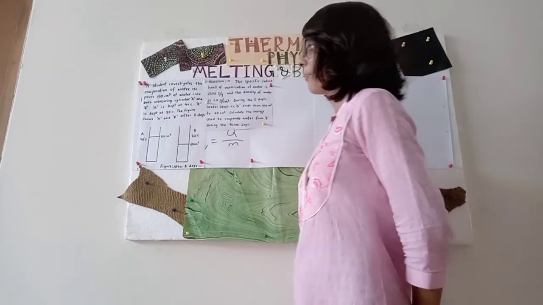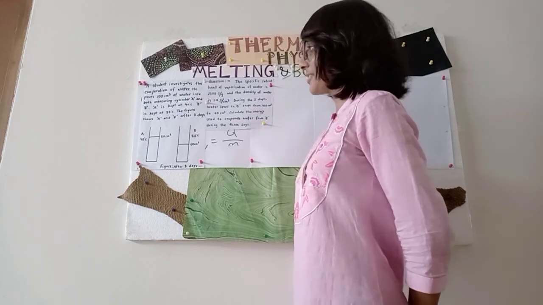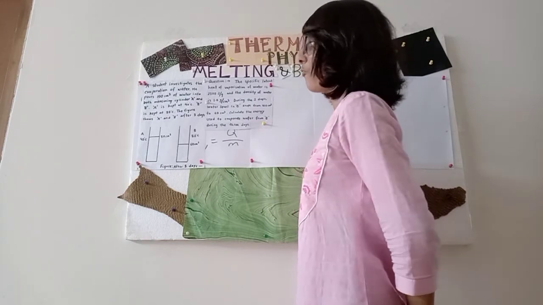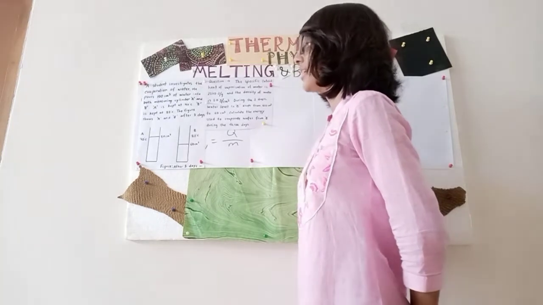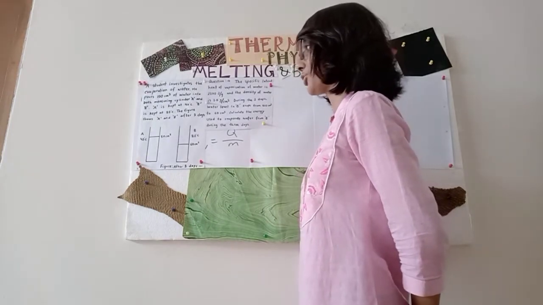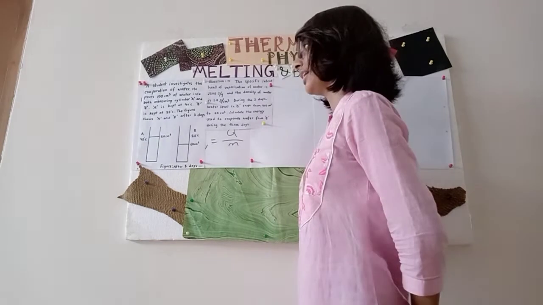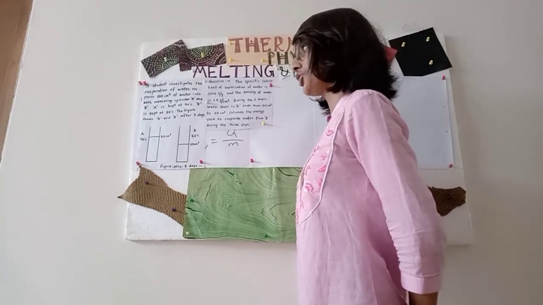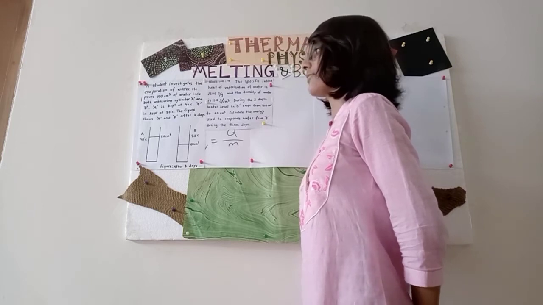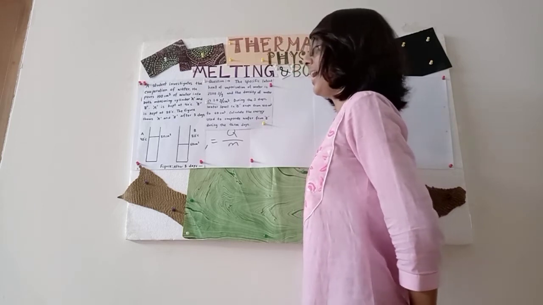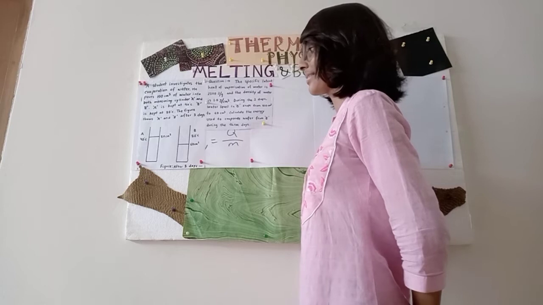I'm reading from here. A student investigates the evaporation of water. He pours 100 centimeter cube of water into both measuring cylinder A and B. A is kept at 40 degrees Celsius, B is kept at 80 degrees Celsius. The figure shows A and B after 3 days.